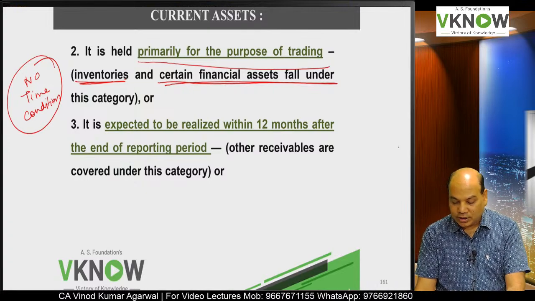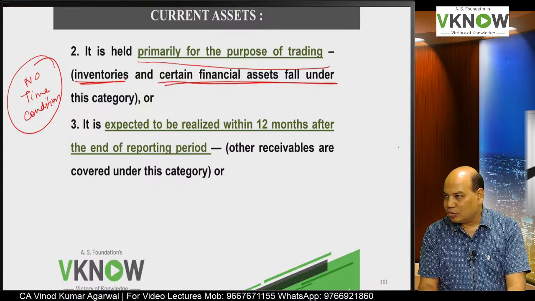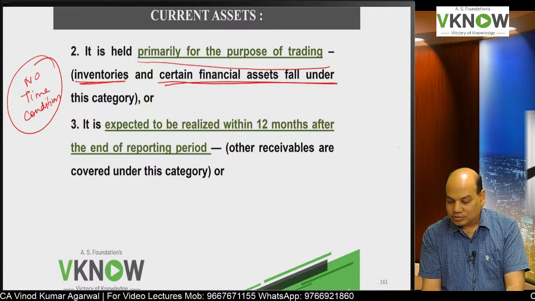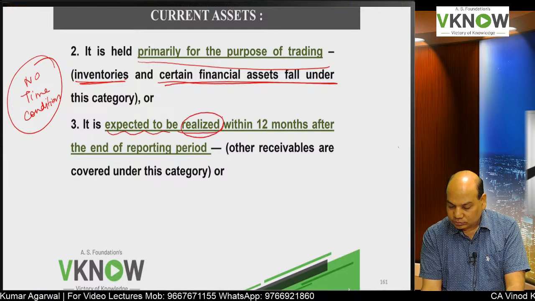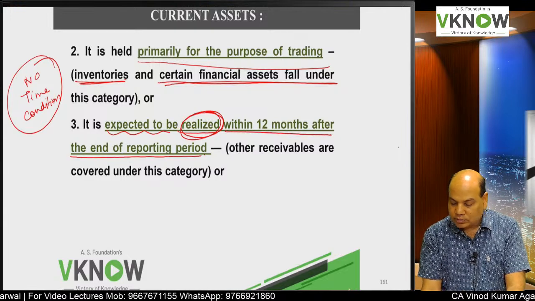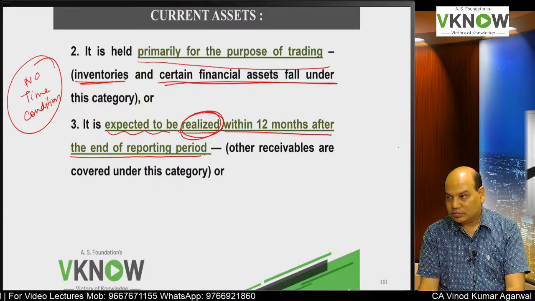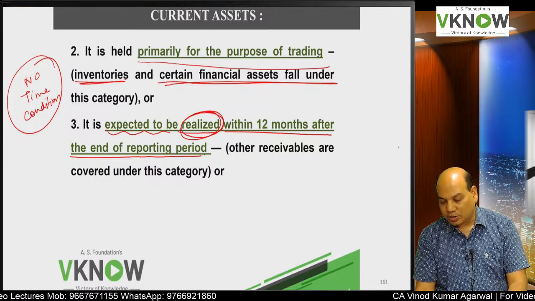And the third category, there are so many other assets. How do you check whether they are current or not? It is expected to be realized within 12 months after the end of the reporting period.